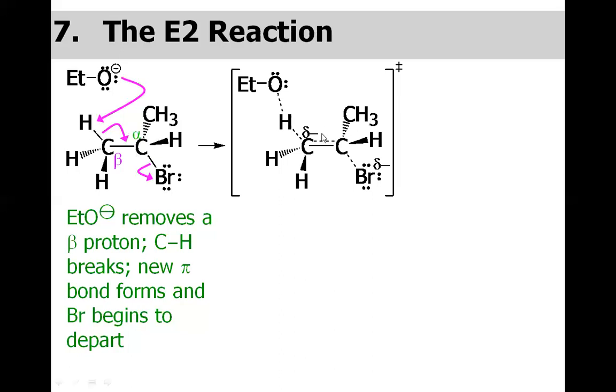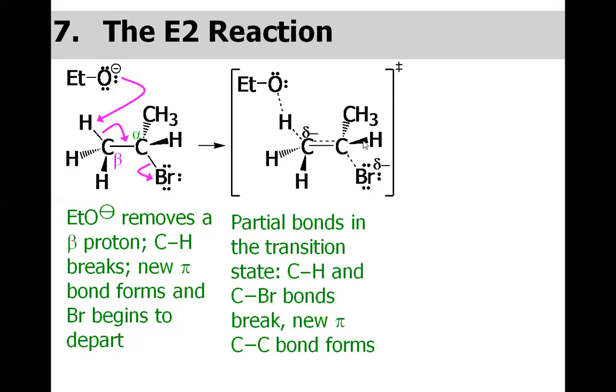The bonds which are being broken and the bonds which are being formed are shown in dotted lines. You could see this ethoxide is going to have the bond with the hydrogen, the beta hydrogen, so it's dotted. This C-H bond is going to be broken, so again it's shown dotted. This C-C pi bond is going to be formed, so it's shown in dotted line, and this C-Br bond is going to be broken, so again it's shown in the dotted line.